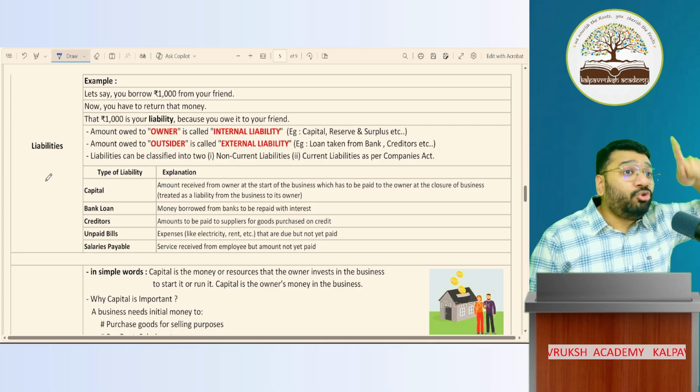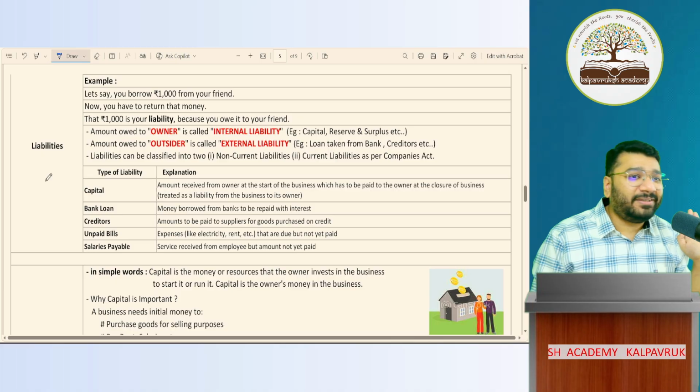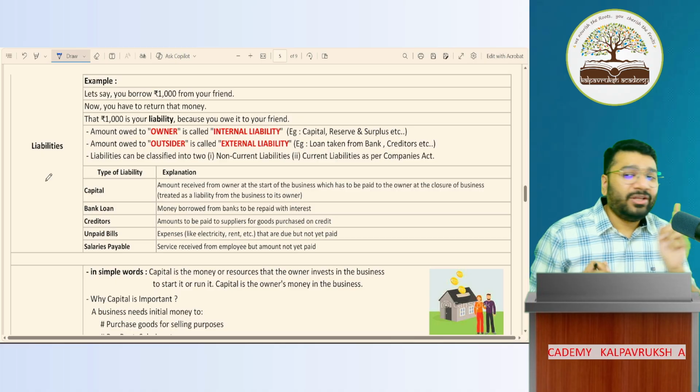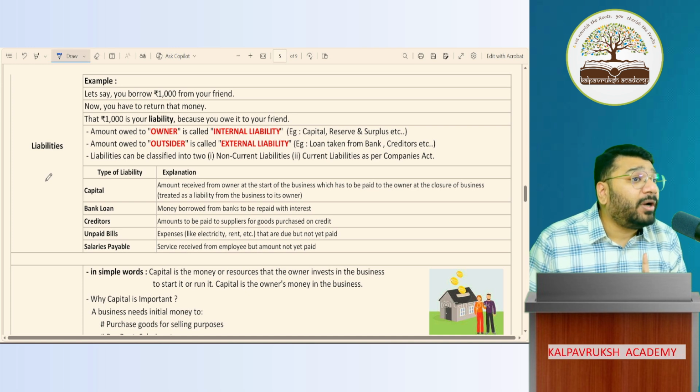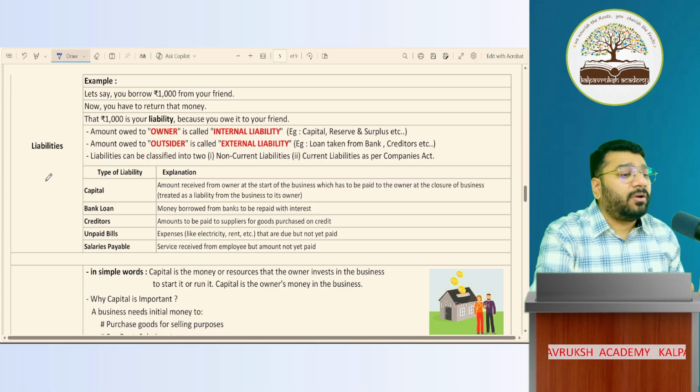This point I made you write in the notes in the last class. I didn't write it in the PDF on purpose. I told it orally that the balance sheet is also called the position statement. Those who made a note of that told me immediately. Others forgot. So trading and profit and loss account is also called the income statement, and balance sheet is called the position statement.